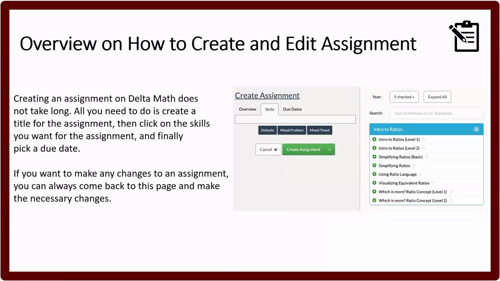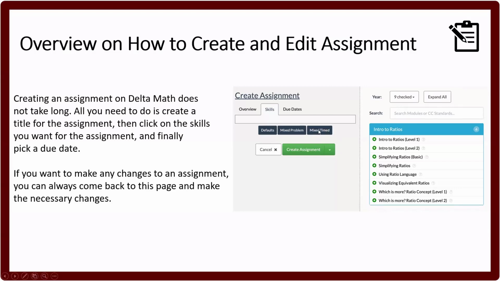When it comes to an overview on how to create and edit an assignment, creating and editing an assignment does not need to take long. All you need to do is create a title for your assignment, then click on skills, and you'll notice here where it says intro to ratios, it looks very similar to the homepage that I showed you of Delta Math, except each topic has a plus sign. You click on that plus sign and it'll add a skill to the assignment. And this plus sign will turn red. It'll turn red with a minus sign if you want to take it out.